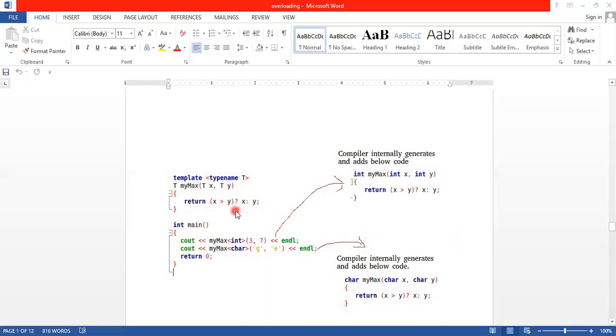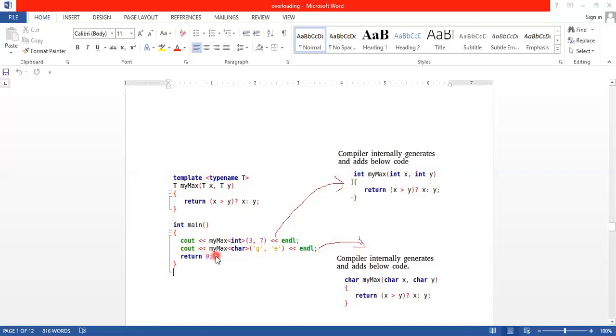So the maximum value we have to return. Right, only one function we have defined. So see out my max. Since it is an integer value we are passing, we have to specify int, 3, 7. So then what happened? This 3, 7 is passed here. Is 3 greater than 7? False. False means y. So 7 is the biggest one.